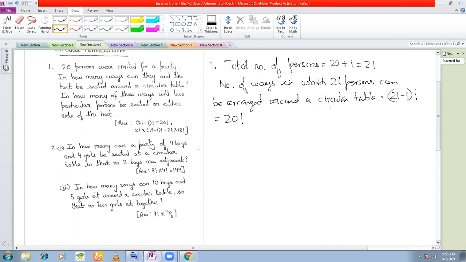Second part, in how many ways can two particular persons be seated on either side of the host? Where two particular persons will always be seated on either side of the host. So let's see. This is your circular table. And let's fix the host. The host sitting here. And let's say I have two particular people, the chamchas of the host, X and Y, who always want to be around the host.